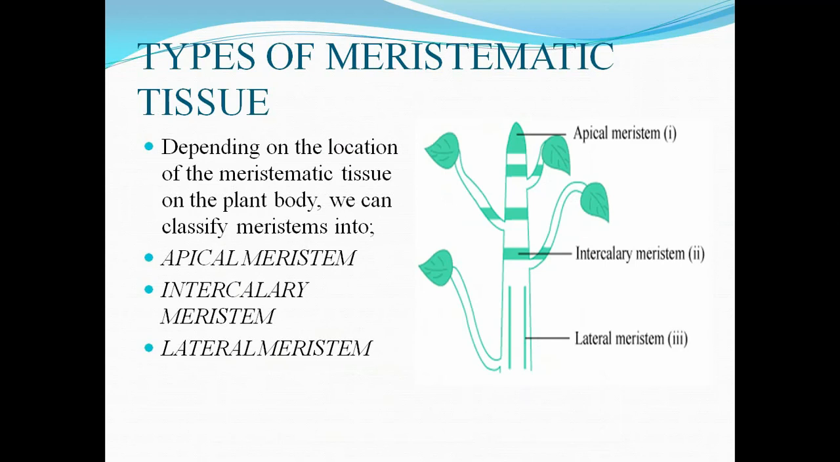Next, we come to types of meristematic tissue. Very interesting. When we talk about types of meristematic tissue, we also talk about the location. Depending on the location, meristematic tissues are of three types. They are apical meristem, intercalary meristem, and lateral meristem. Now I told you cells of meristematic tissue actively divide, undergoing active cell division.